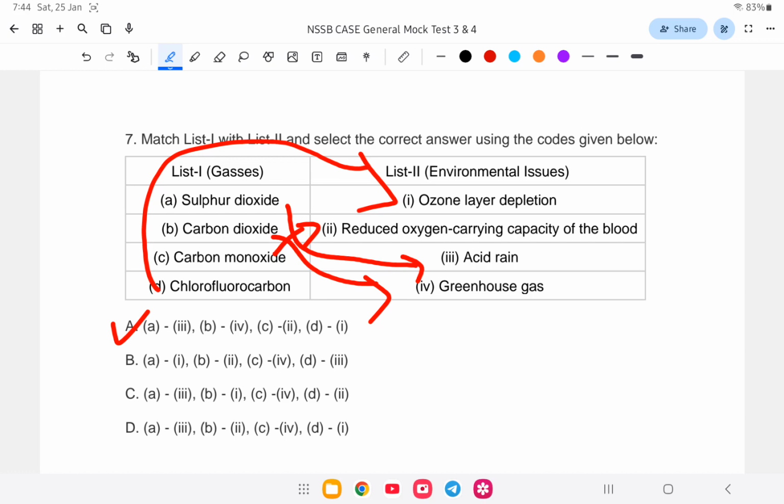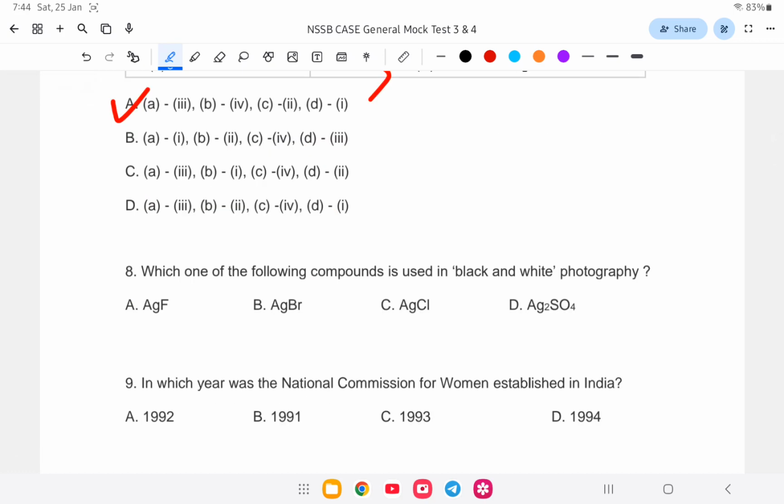Next question. Which one of the following compounds is used in black and white photography? Is it A, AgF, B, AgBr, C, AgCl, or D, Ag2SO4? In black and white photography we use silver bromide, AgBr. Next question.